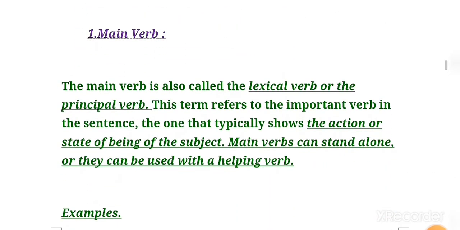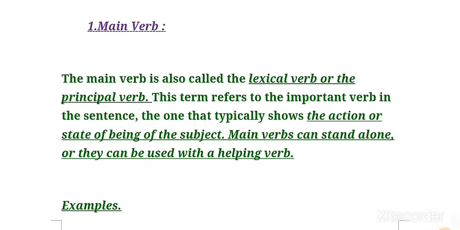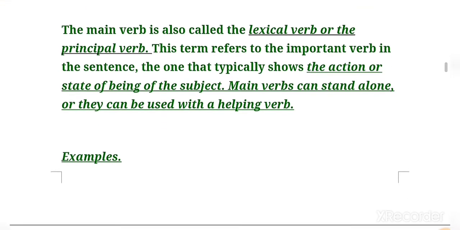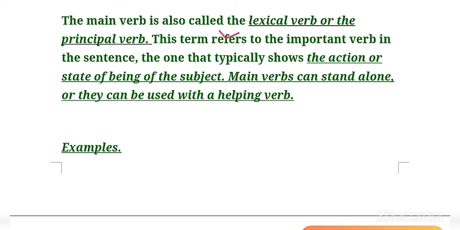Now let us talk about main verbs. What is a main verb? The main verb is called the lexical verb or the principal verb. Yes children, the main verb is also known as a lexical verb and principal verb. This term refers to the important verb in the sentence.